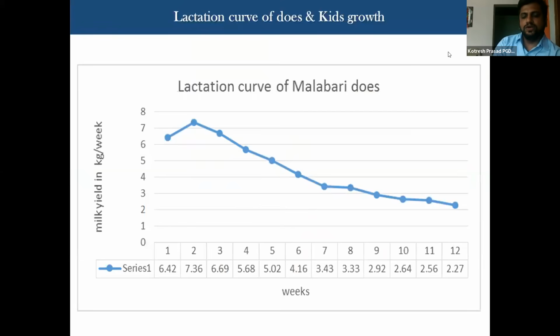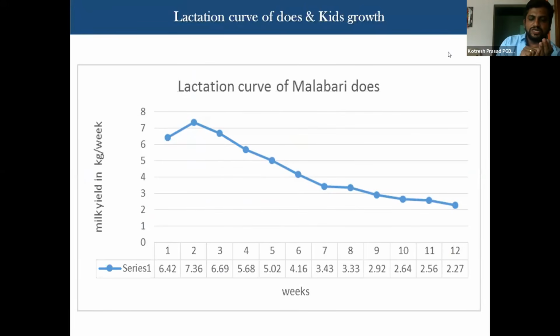Why we need to intervene after 3 weeks is, in our study, we could see that in case of cattle and buffalo, after 60 days there will be a peak of lactation. Whereas in case of sheep and goat, usually during the second or third week there will be a peak, and then it starts declining.